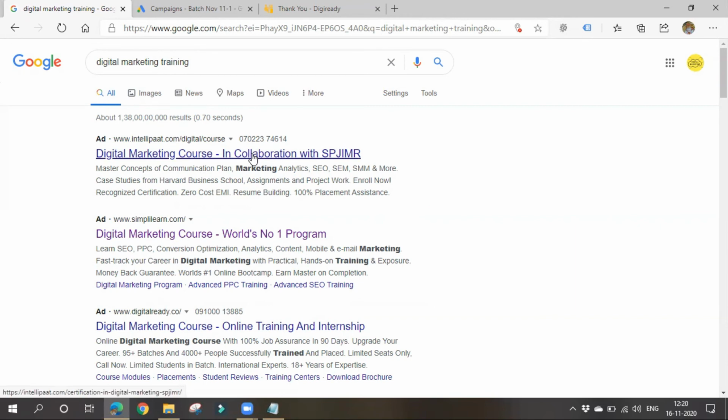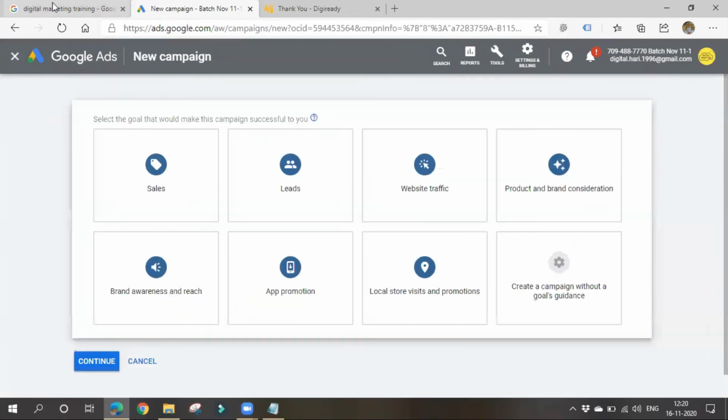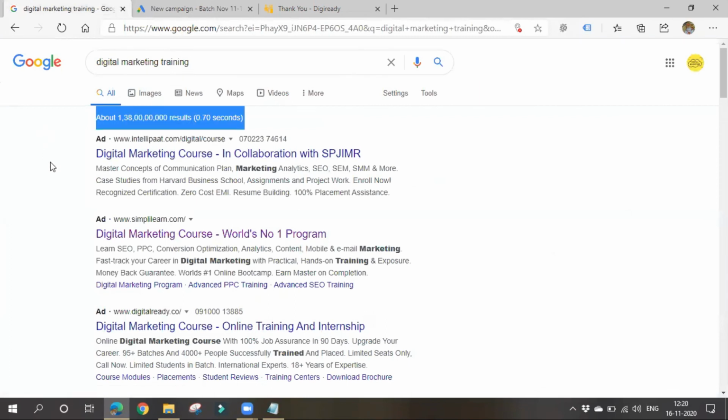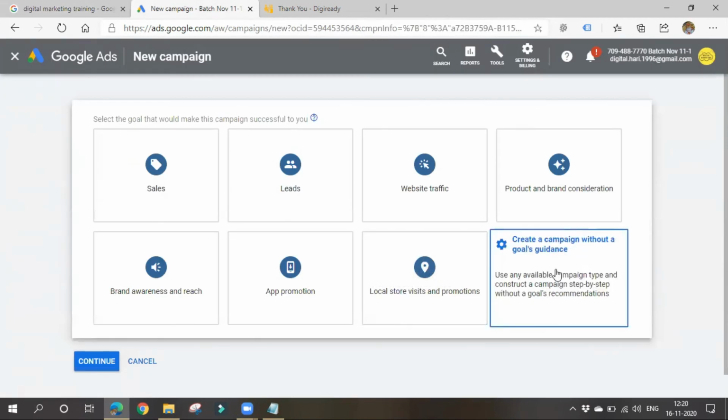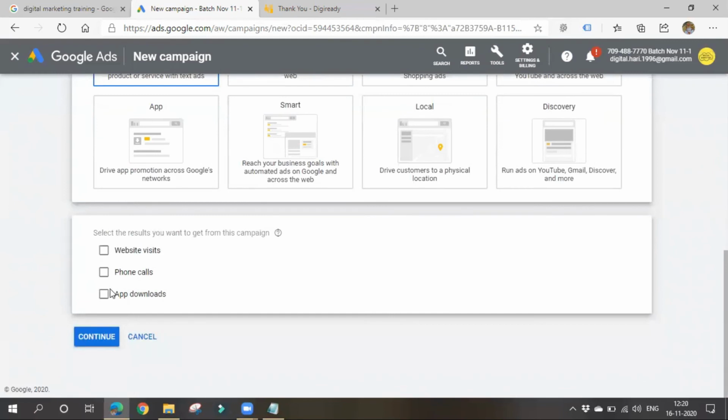Okay, so let's go and create this call only ad. So simply click here, new campaign. If you notice, these call only ads can be placed on search network campaign only. That's why the bidding strategy is also cost per click, CPC. Okay, I'll go for search network campaign. Here you can create call only ads.